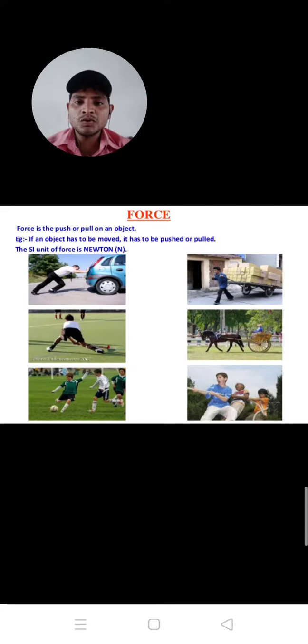Force is the push or pull on an object. For example, if an object has to be moved, it has to be pushed or pulled. The SI unit of force is Newton. Once again, I repeat this: force is the pull or push on an object.